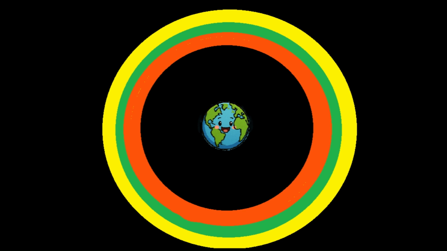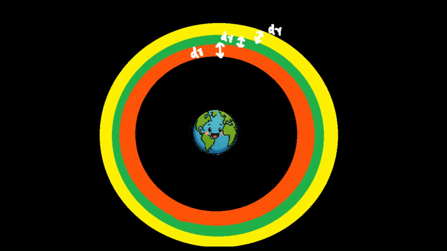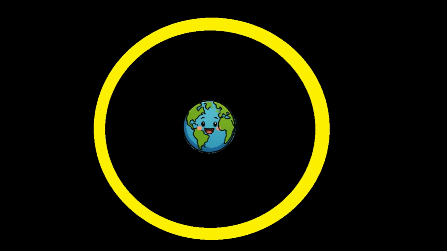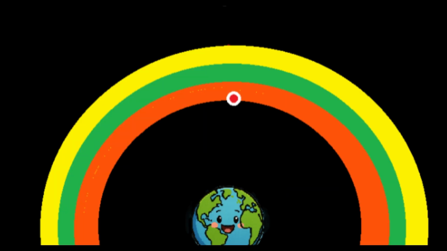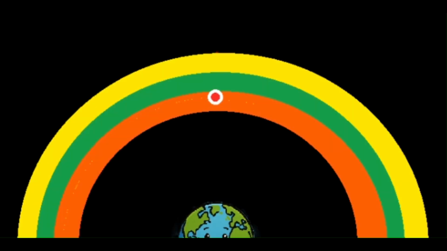Let's suppose I draw a lot of circles like this, in such a way that the width of each circle is dr. And dr is so small that the gravitational field throughout each circle is the same. If you take the yellow circle, the gravitational field along this yellow region is the same. And if you take the green circle, the gravitational field along this green region is the same. But the gravitational fields of the yellow and the green are different. Now the game starts. Calculate the work done in bringing a mass from the inner circle to the outer circle in two different paths, one a straight line path and the other a zigzag motion.